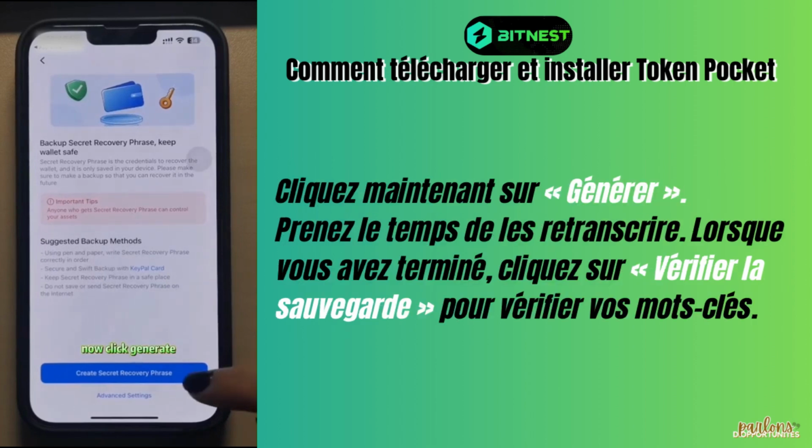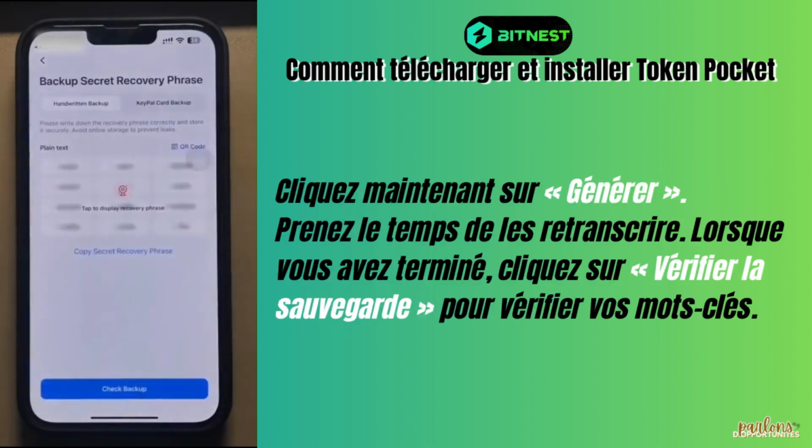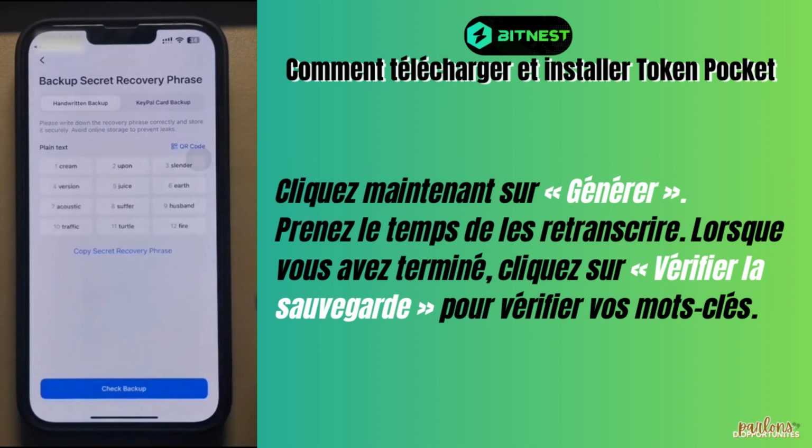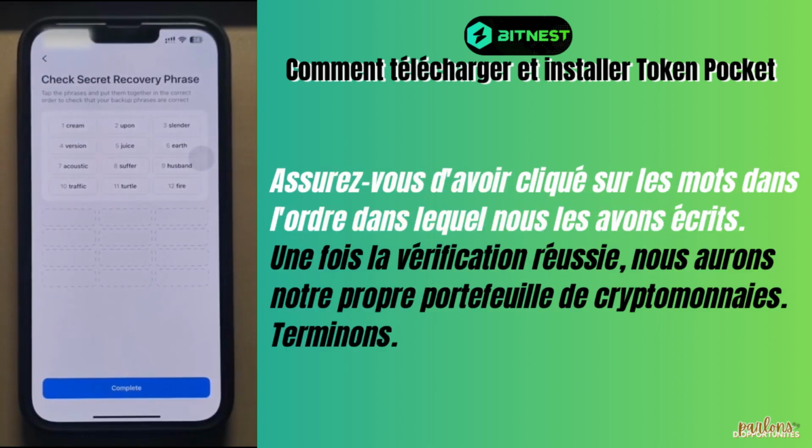Now click Generate. And maybe take some time to transcribe it. When you're done, click on Verify Backup to verify your memory words. Make sure you have clicked on the words in the order in which we wrote them down.